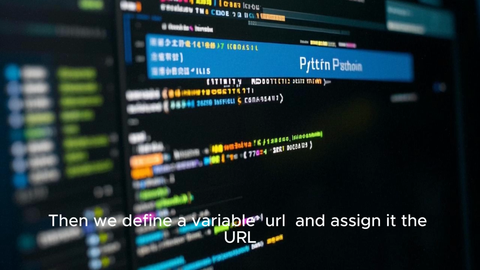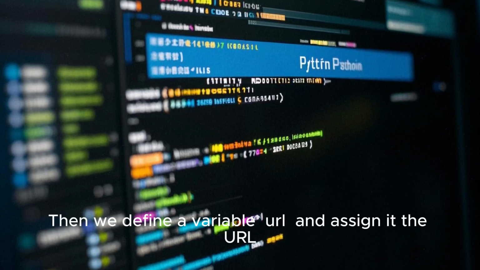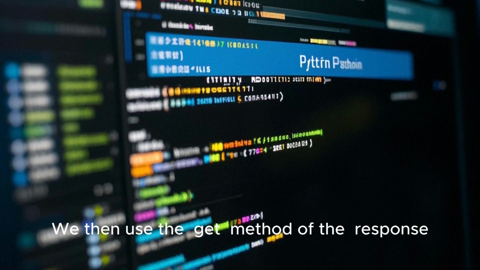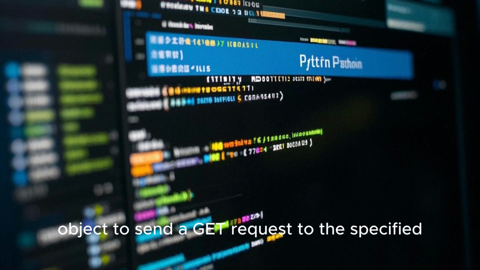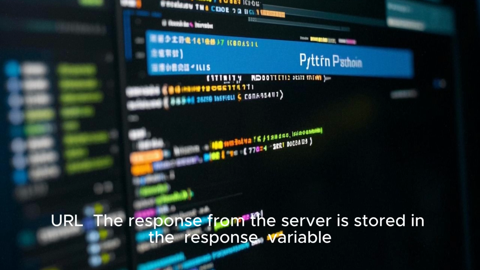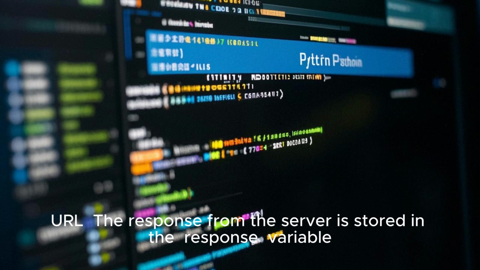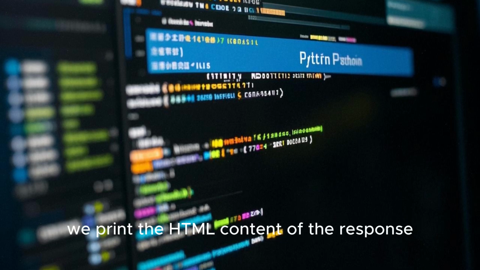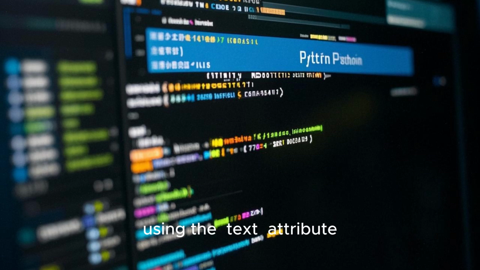Then we define a variable URL and assign it the URL of the website we want to fetch. We then use the get method of the requests object to send a GET request to the specified URL. The response from the server is stored in the response variable. Finally, we print the HTML content of the response using the text attribute.